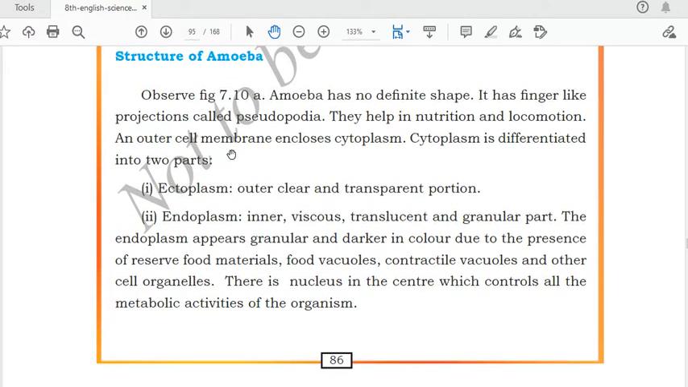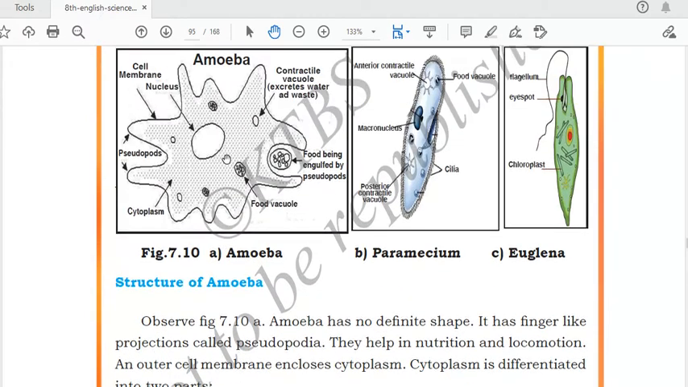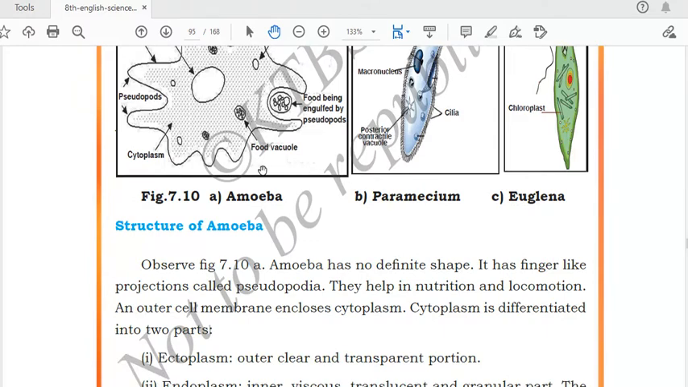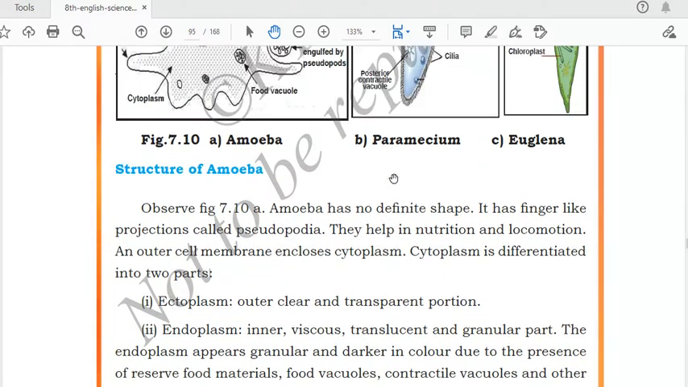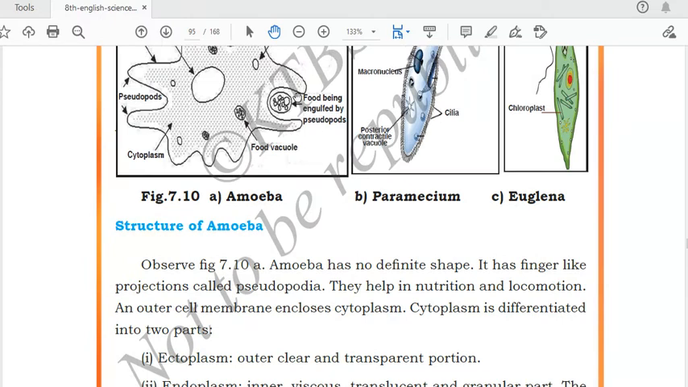So in structure of amoeba, what we have read, it doesn't have any definite shape. It has finger-like projections called pseudopodia. These structures, finger-like projections called pseudopodia, help in the movement of amoeba. They help in nutrition and locomotion. How are they helping in nutrition? By capturing the food. Through this only the food will enter into the amoeba's body.